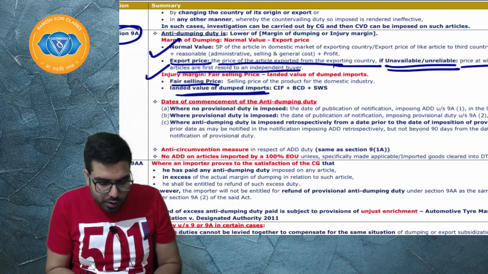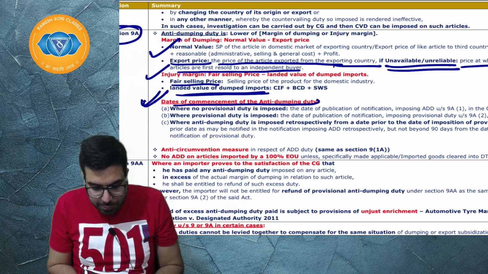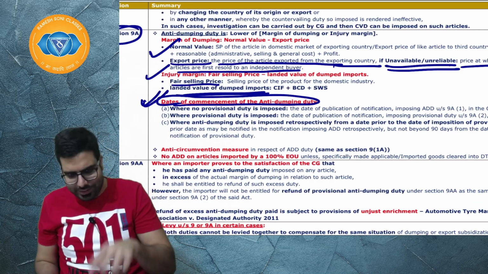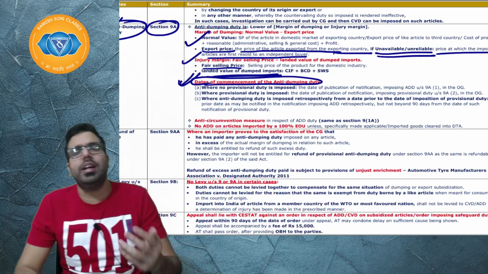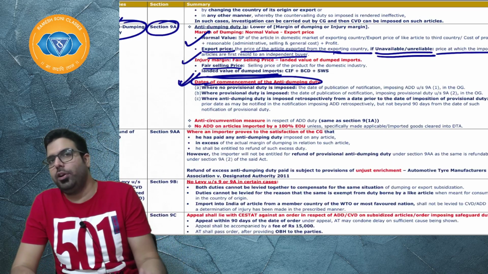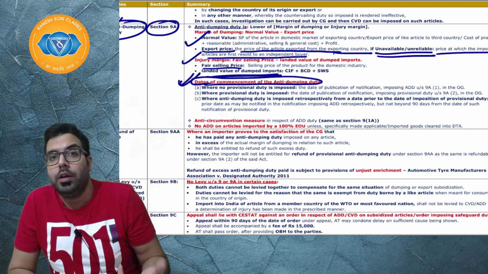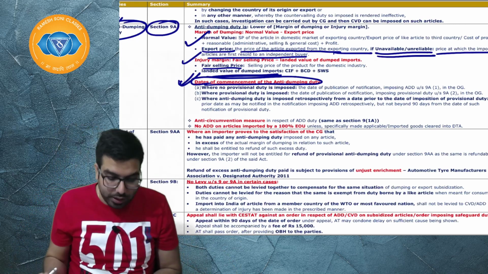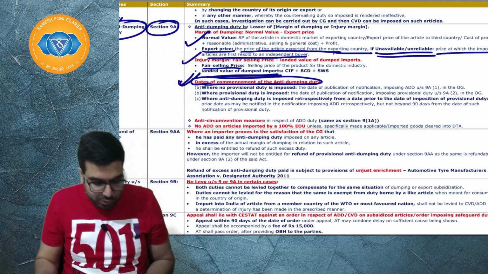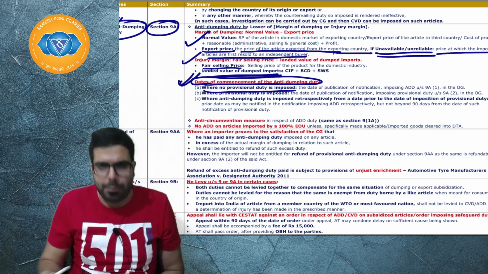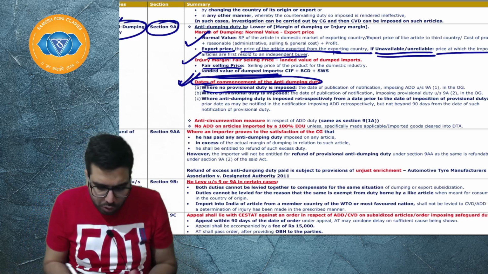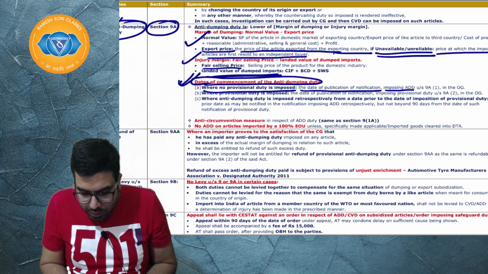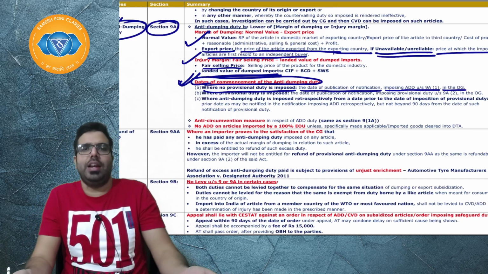Sir, date of commencement of anti-dumping duty. This was a question in your ICA material, so I have made it into a summary and put it here. What is the date of commencement of anti-dumping duty? The date of commencement is the date the government publishes the notification in the official gazette, right everyone? Sir, when will anti-dumping duty commence? When no provisional duty is imposed, meaning final duty is imposed, the date of publication of the notification imposing anti-dumping duty in the official gazette.